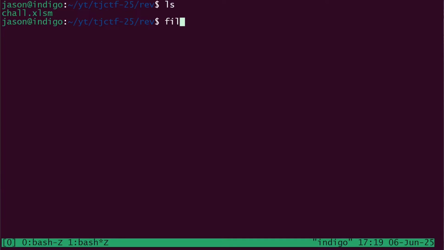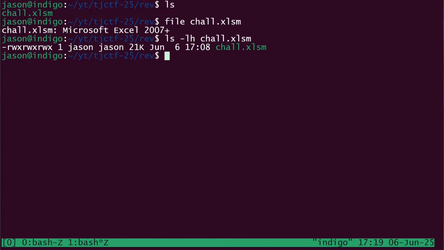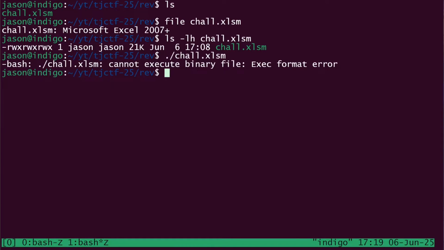So I have the file here, challenge.xlsm. I don't know what the M stands for. I don't know if that's Microsoft saying this is a Microsoft Excel spreadsheet or what have you, but we can list it out. We can look at the file size and everything like that. It is executable. I wonder what happens if I just try to run it. Okay, I can't. It's not an ELF file, so of course that didn't work.